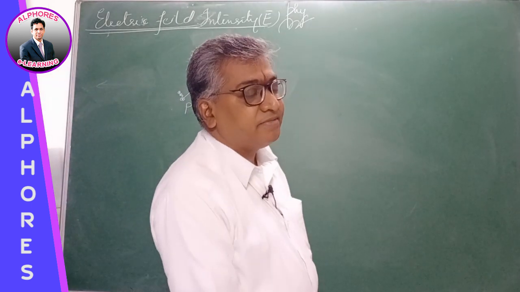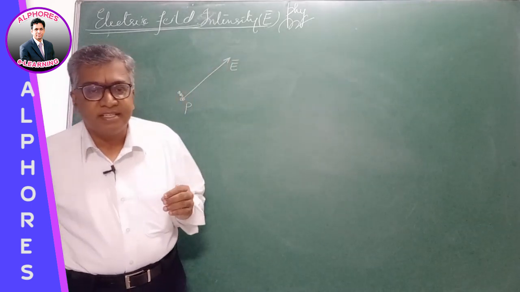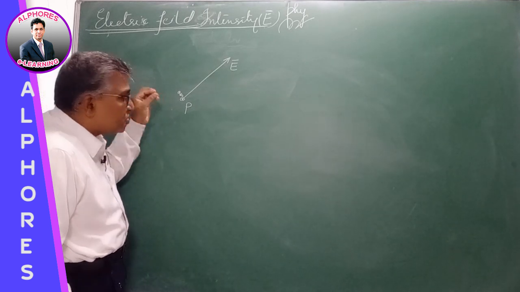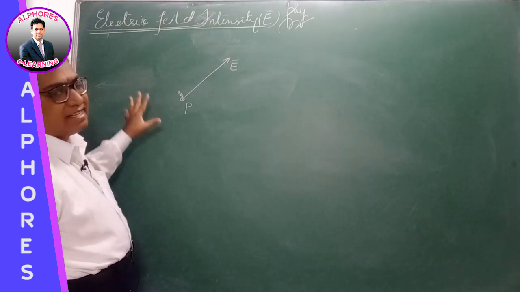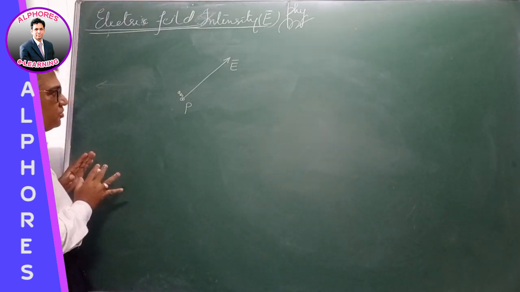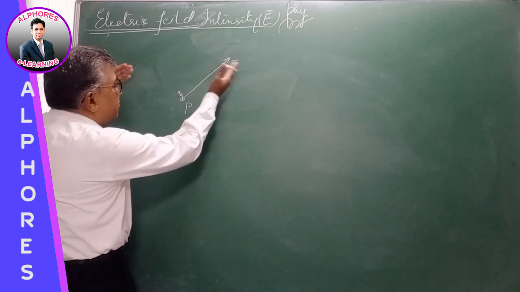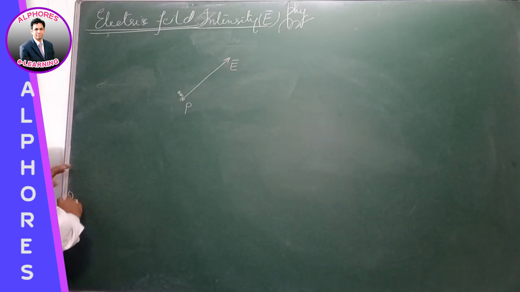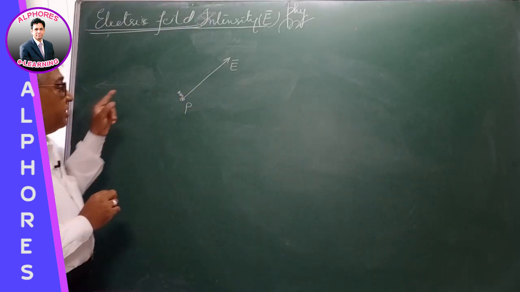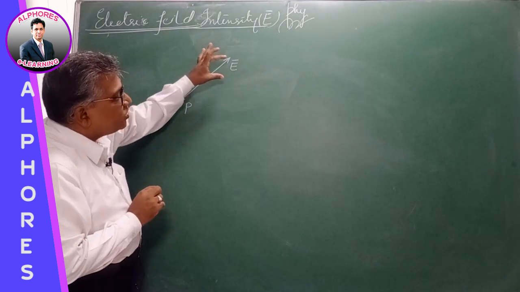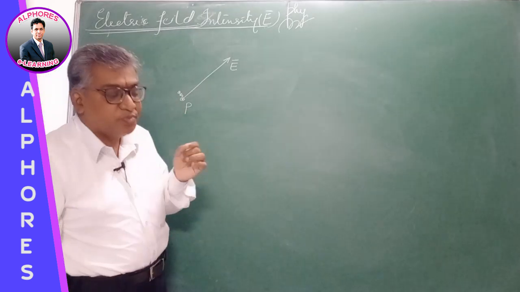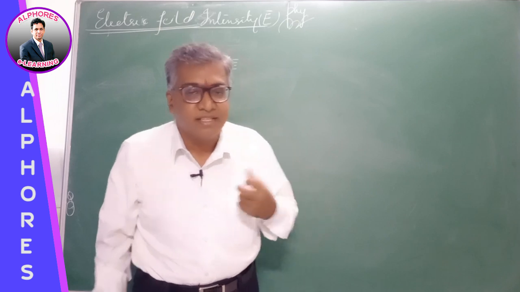What do we mean by a positive test charge? A test charge is a small, minute charge whose own field does not affect the already existing field, right? Every charge will produce its own field. Now we are here to find the field produced due to some charge placed somewhere here. At that point I want to find exclusively the strength of the field produced by this charge. But even the charge that is placed has its own field.